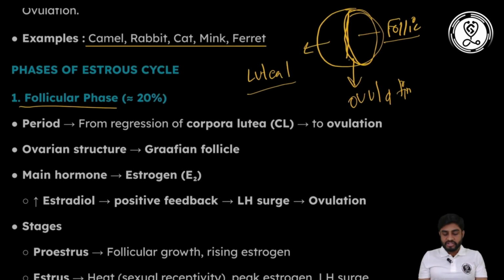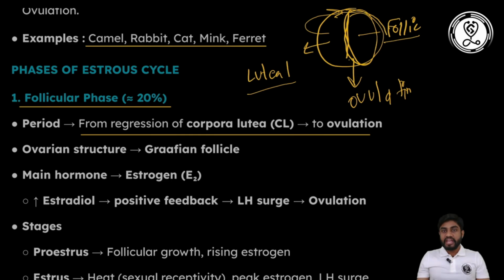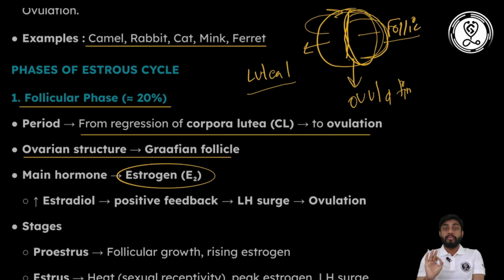The first phase, as I discussed, is the follicular phase, and it takes about 20% of the estrous cycle. It is the period from regression of the corpus luteum to the next ovulation. The ovarian structure is the Graafian follicle, and the main hormone during this phase is estrogen. It is very important, so you should remember it. As soon as puberty is achieved in female animals, estradiol concentration increases. As estradiol increases, there is positive feedback, the LH surge occurs, and ovulation occurs at the end of the follicular phase.